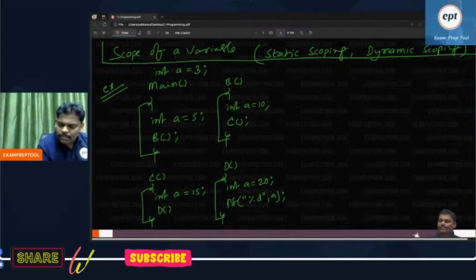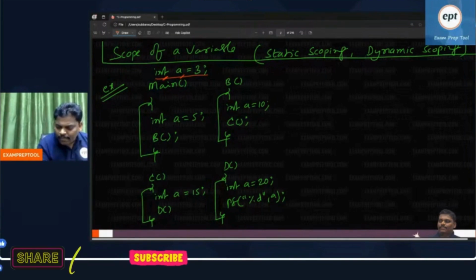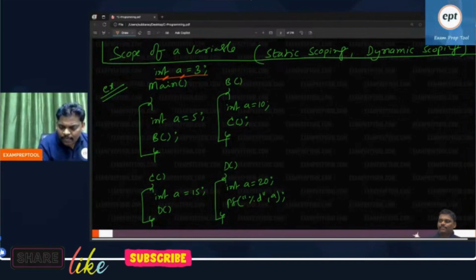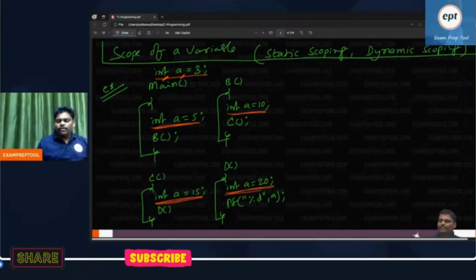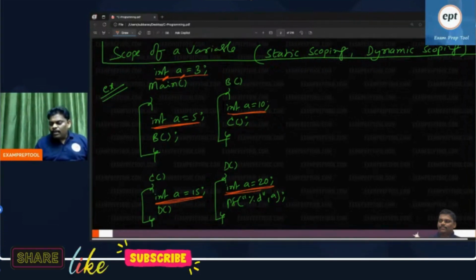Remember, a declaration contains a data type followed by a variable. That is called a declaration. Everyone remember. So this one is also a declaration: data type followed by variable. Remember, this program contains 5 declarations.